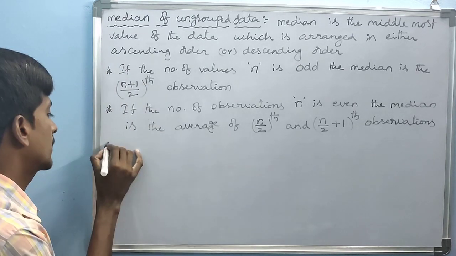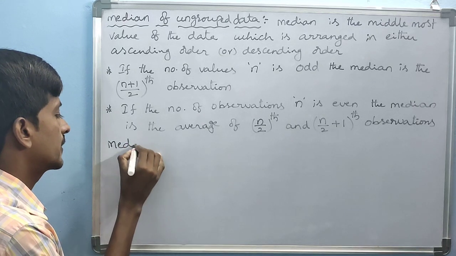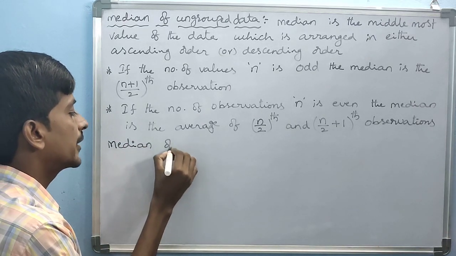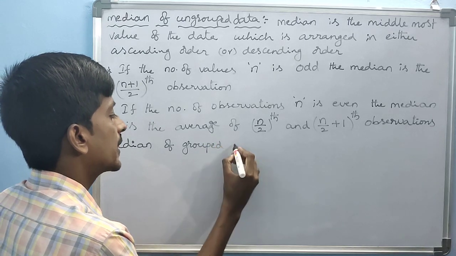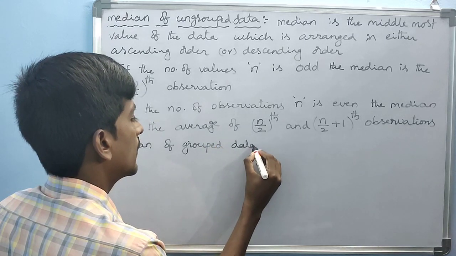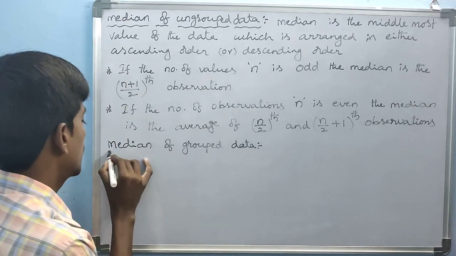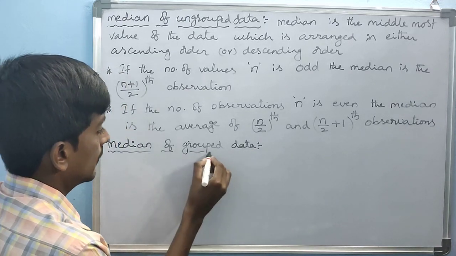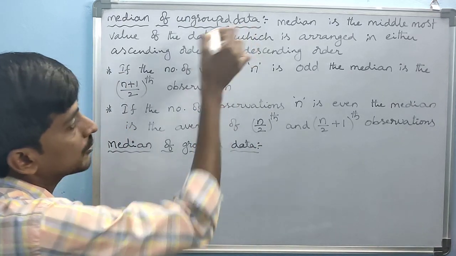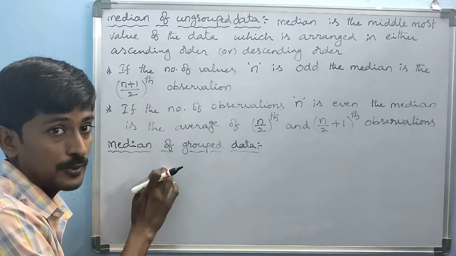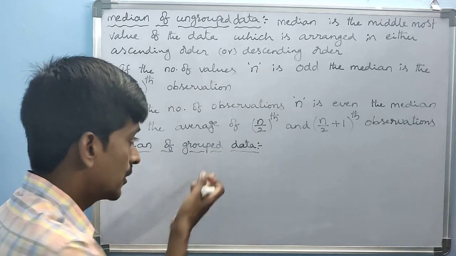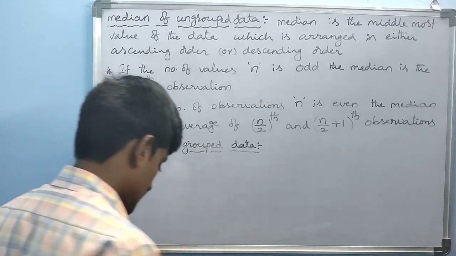Next, this is very important: median of grouped data. The above is given only for ungrouped data. Here, this is the very important formula for grouped data from the examination point of view.